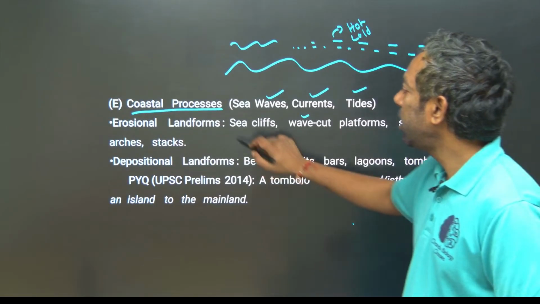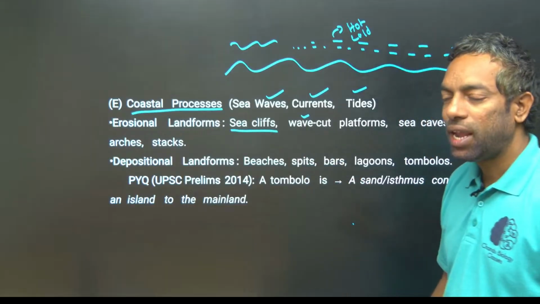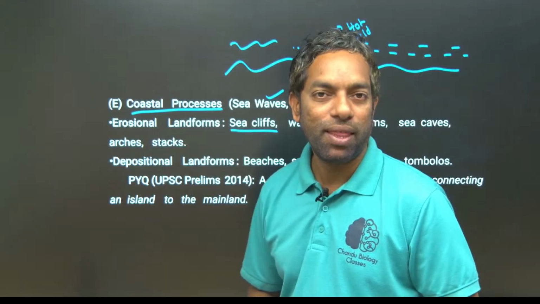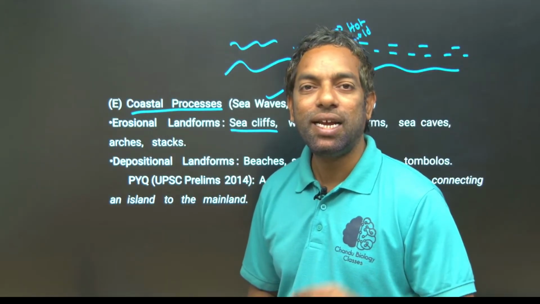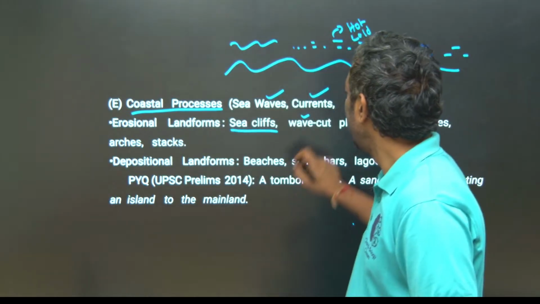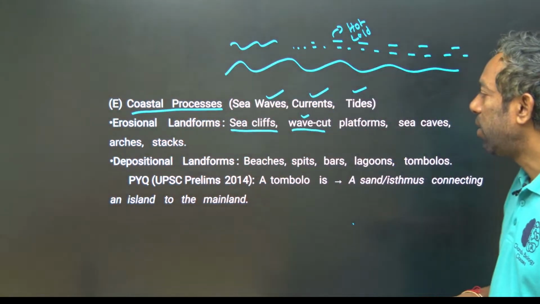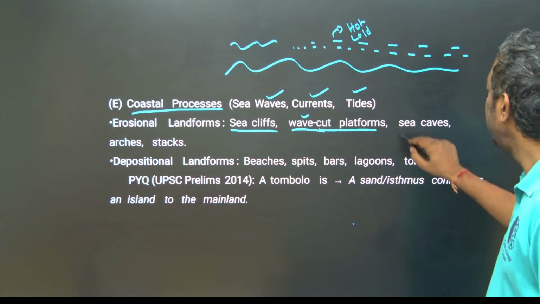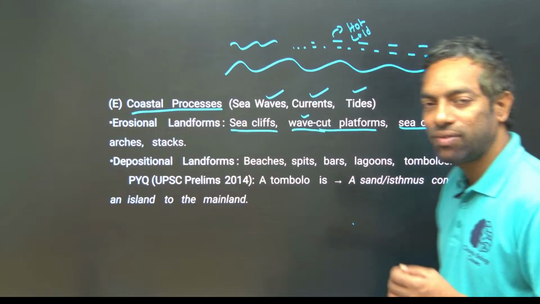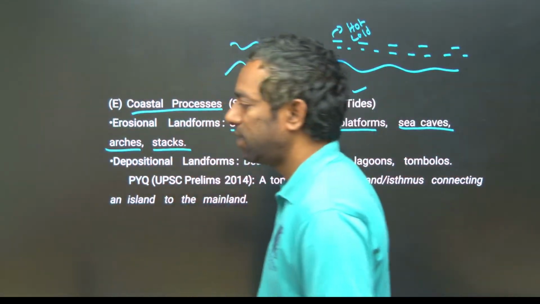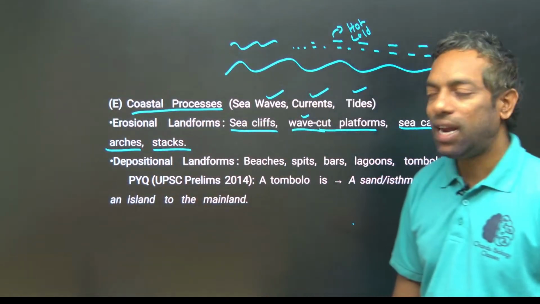Erosional landforms include sea cliffs. They can ask you which one of the following is an erosional landform, or which one is a depositional landform of the sea coastal area. Wave cut is also an erosional landform. Cut means erosion, right? Sea caves are also erosional landforms. Sea arches and stacks are erosional landforms.